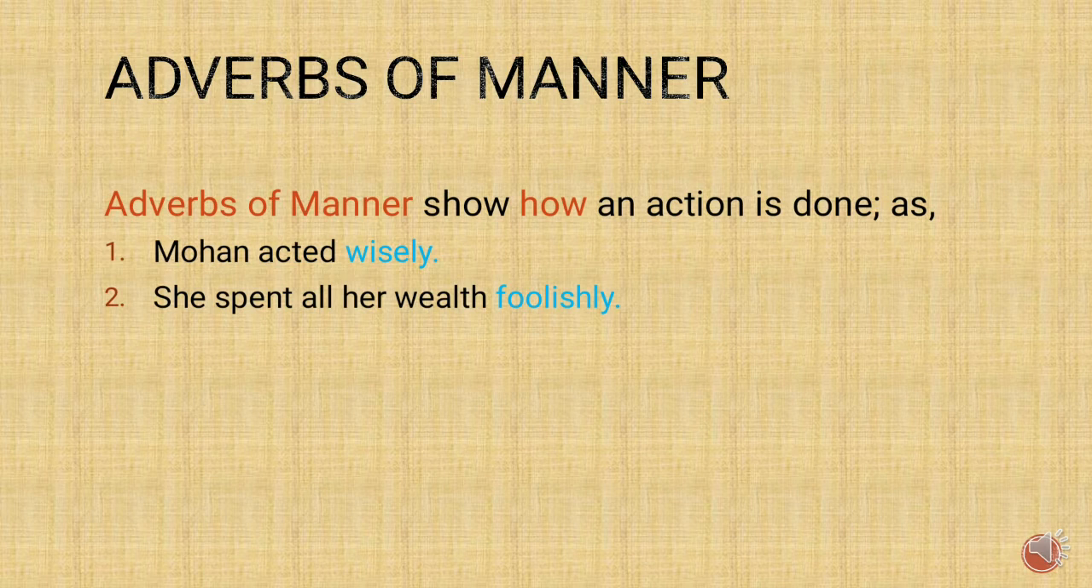Let's see the next example. She spent all her wealth foolishly. So, now, how did she spend her wealth? So, we are asking here, it shows how an action is done. So, foolishly. Okay, children? The next sentence.